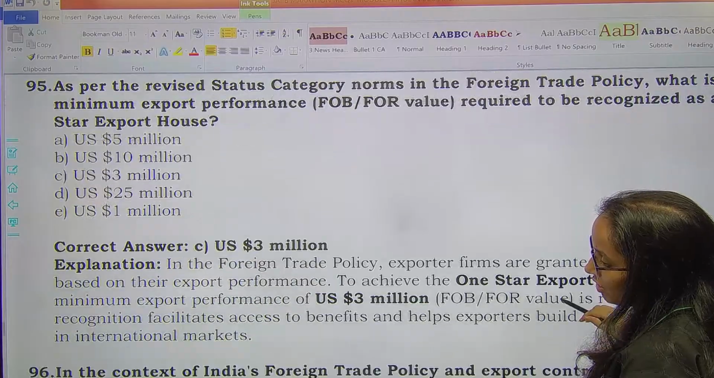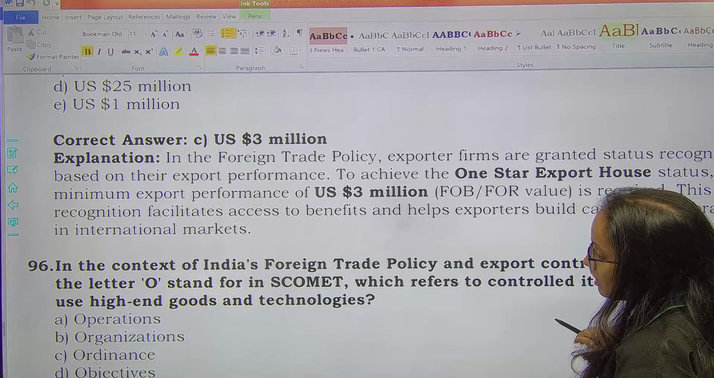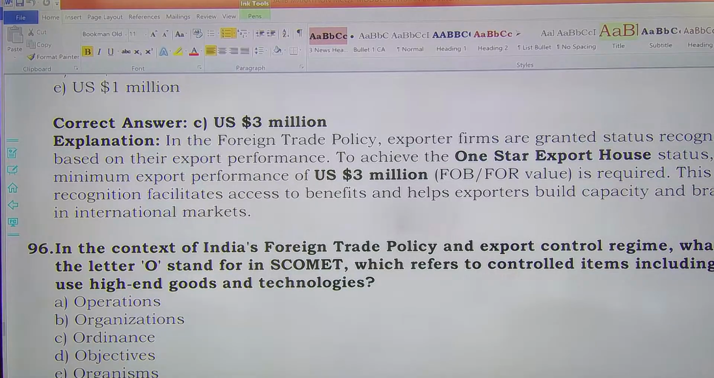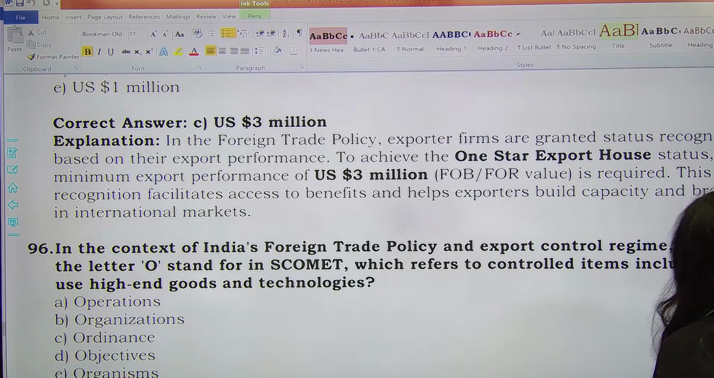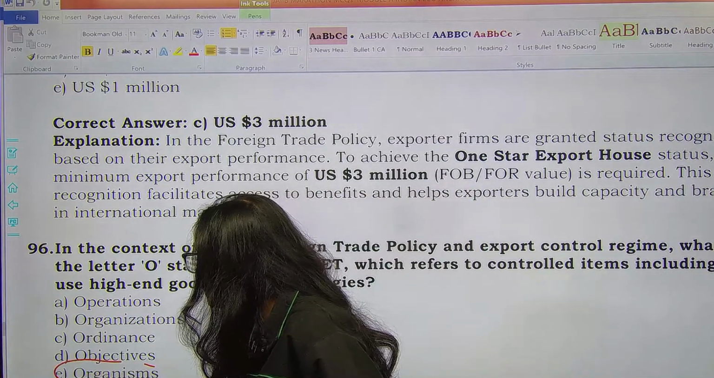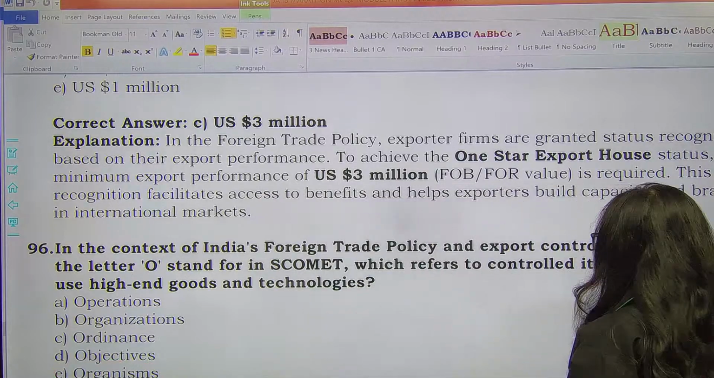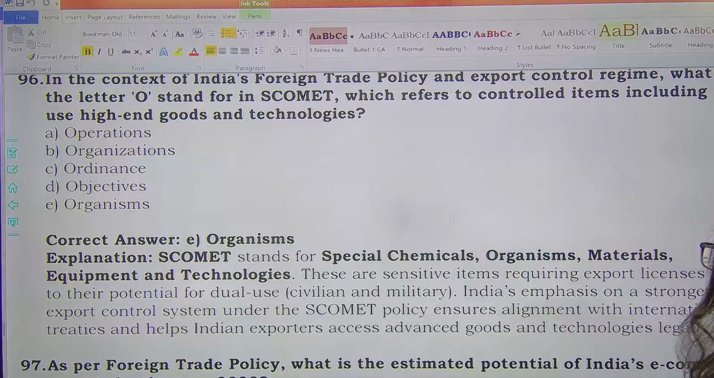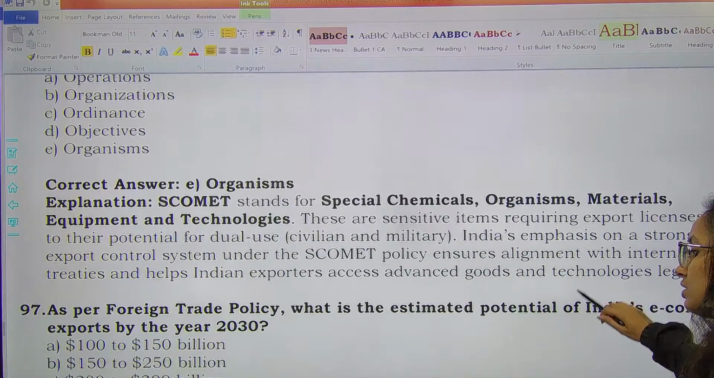Next, in the context of India's foreign trade policy and export control regime, what does letter O stand for in the SCOMET? SCOMET में O क्या है? So you need to remember what SCOMET is. SCOMET stands for Special Chemicals, Organisms, Materials, Equipment and Technology. Okay, तो O हो जाएगा आपका organisms. O stands for organisms, option E.